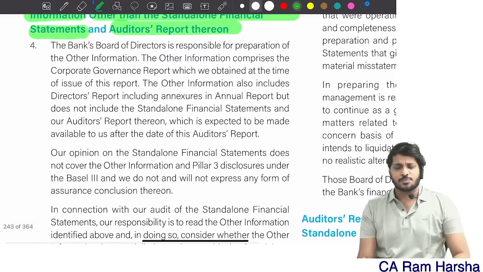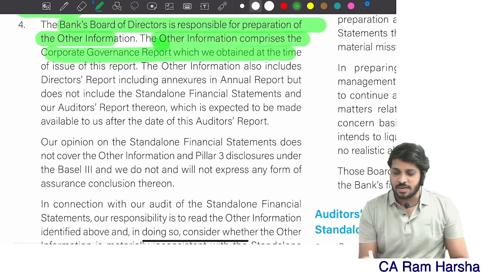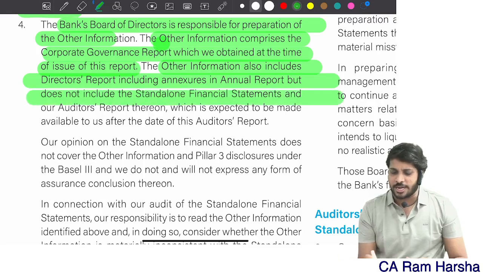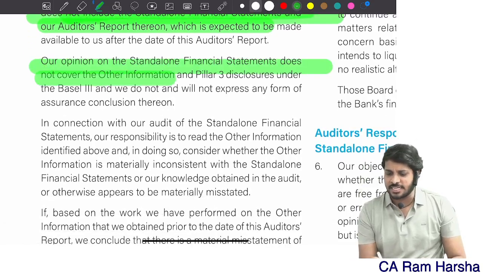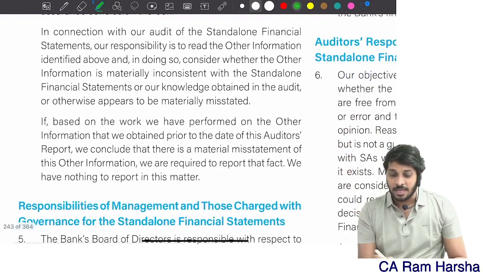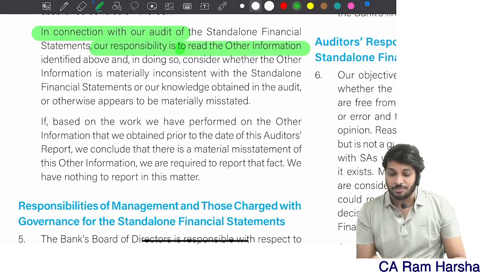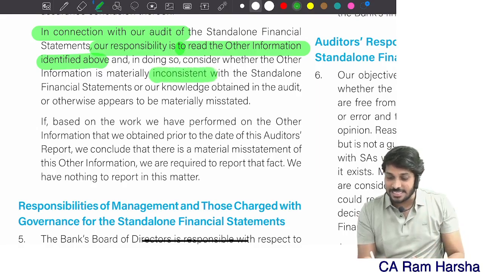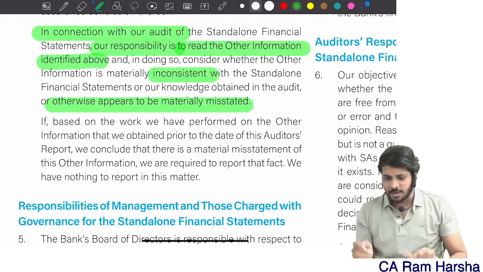Now tell me, who is responsible for other information? The Board of Directors is responsible. What will other information contain? Corporate governance report. Other information includes annual reports and annexures to the annual report, but does not include financials. Our opinion is only on standalone financials. That does not cover other information. In connection with our audit, our responsibility is to read the other information identified above. If at all they are inconsistent, we need to respond appropriately as per the standard.